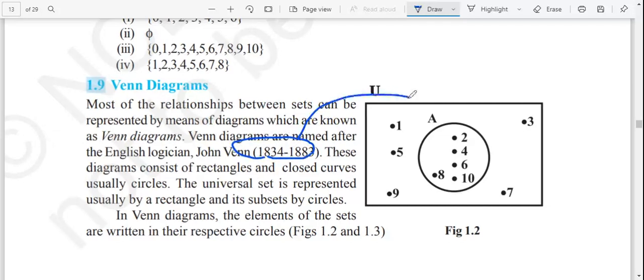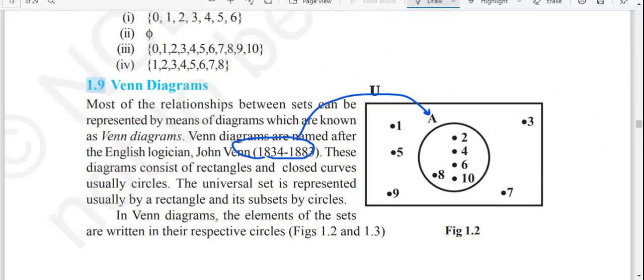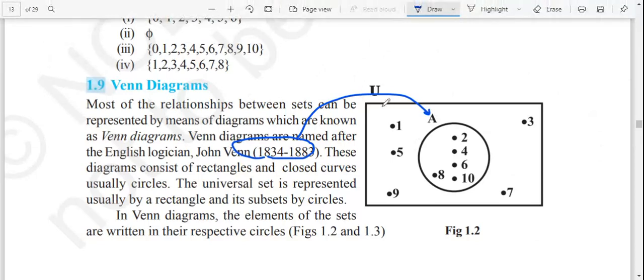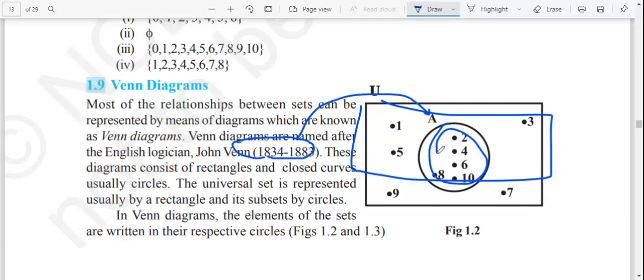He made it easy for us with this Venn diagram so that we can read sets by showing them in diagrams. A Venn diagram is usually shown in a rectangle, and the sets are shown by circles. If you look at here, the whole one is a rectangle while we are showing each set inside a circle.